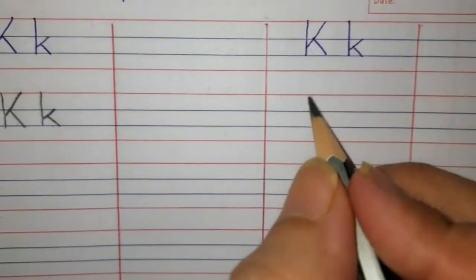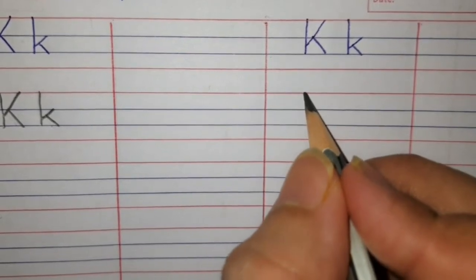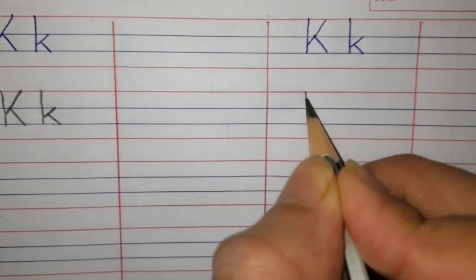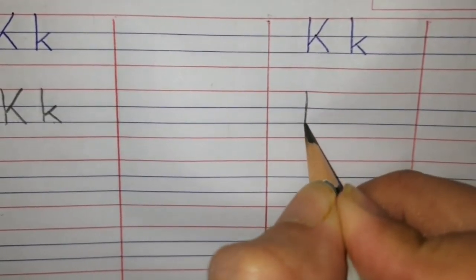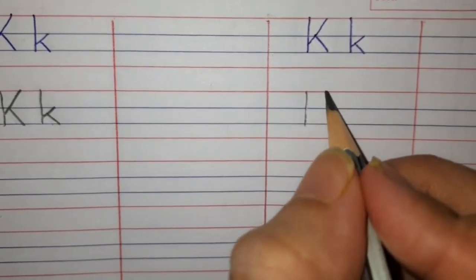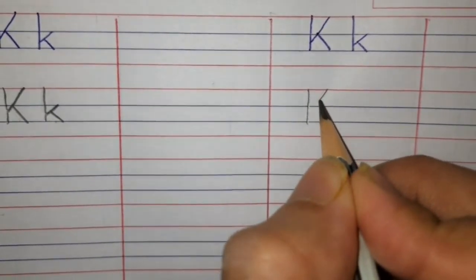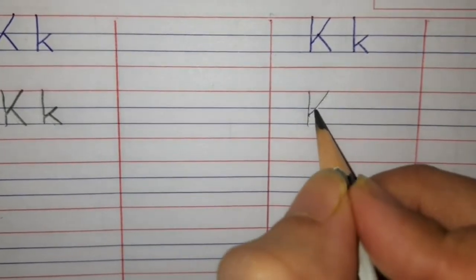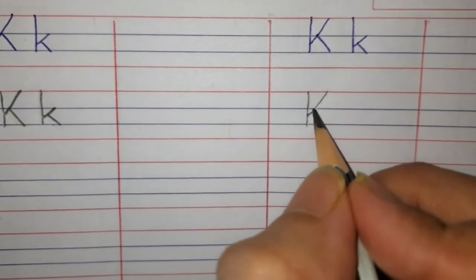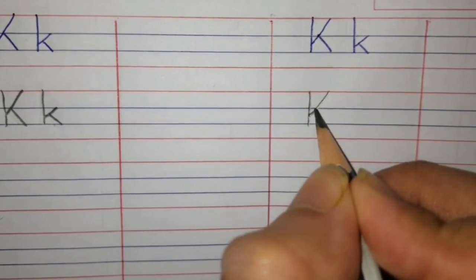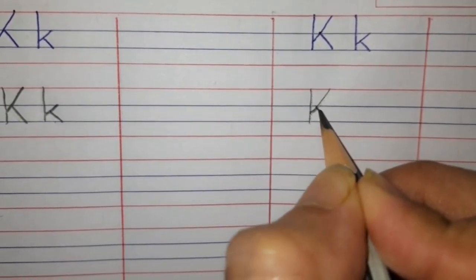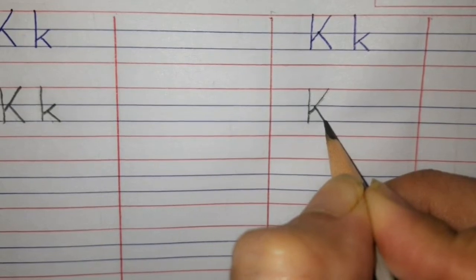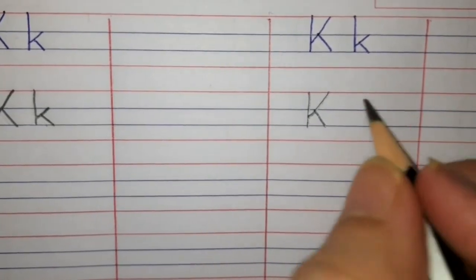Now we will write capital K. From the first red line to the second blue line, standing line, from the first red line, little bit below the first blue line, slanting line, then leave little bit space, and from the blue line, we will do slanting line and touch the second blue line.